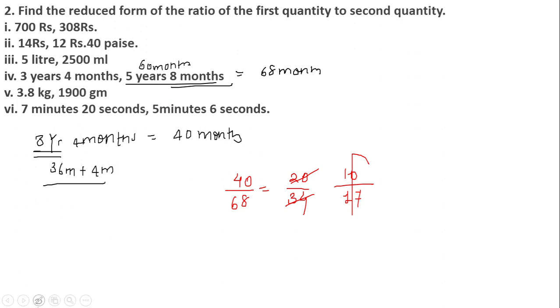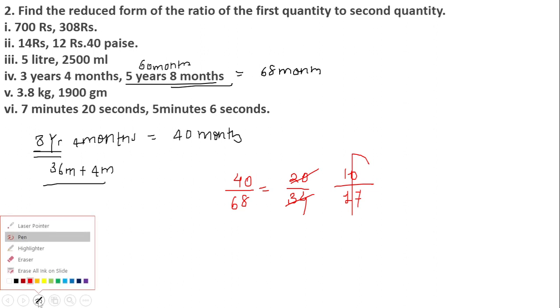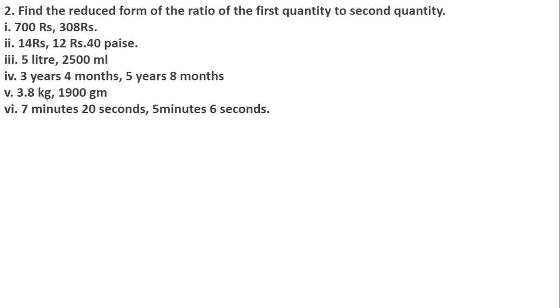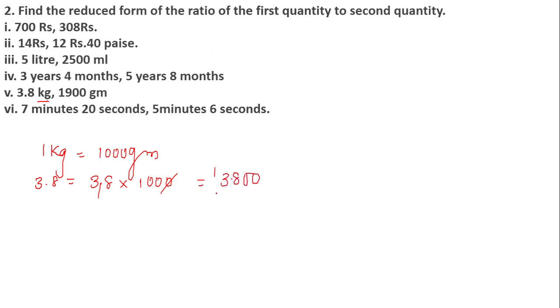Moving on to the next question, students, the fifth one. Yeah, this is again very simple. You have to convert this kg into grams. We know 1 kg is nothing but how many grams does it contain? It contains 1000 grams. So 3.8 kg will be equal to 3.8 into 1000. 3.8 into 1000 means how much? If I remove the point here, it means 3.8 kg is nothing but 3800 grams, okay.